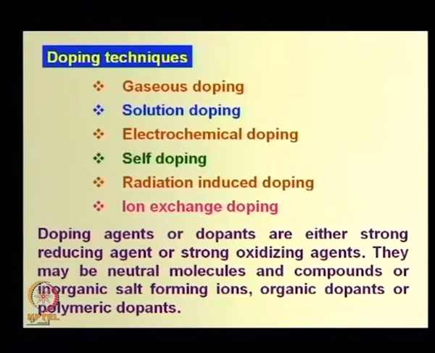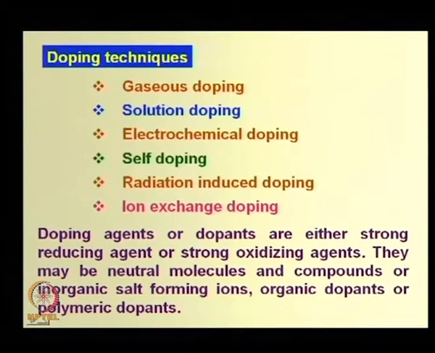It is exposed to the polymer, then it will slowly diffuse into the bulk of the polymer and your polymer will get doped. Electrochemical doping: during electrochemical synthesis you put the dopant in the electrolyte solution. So, during deposition of the film, this dopant will also be co-deposited along with the polymer, all right. Self doping I have already said.